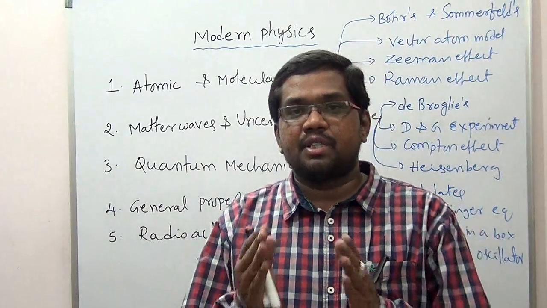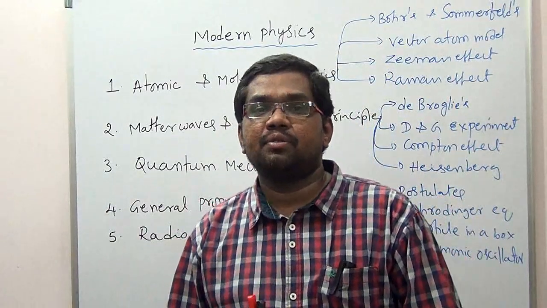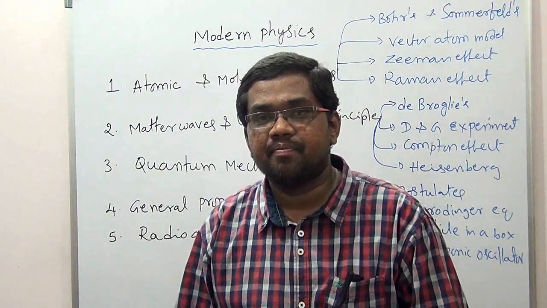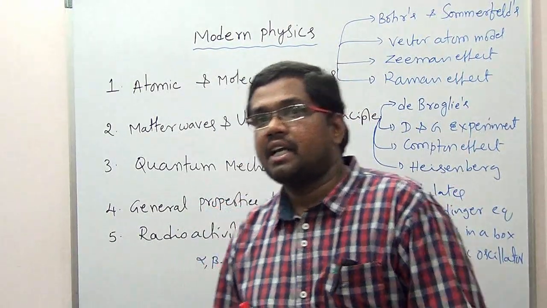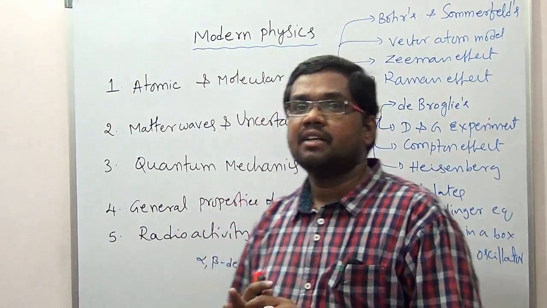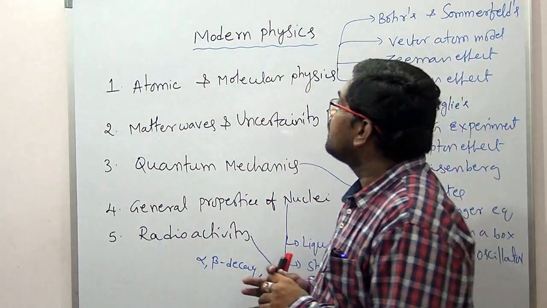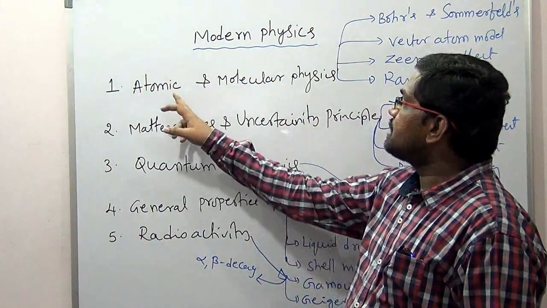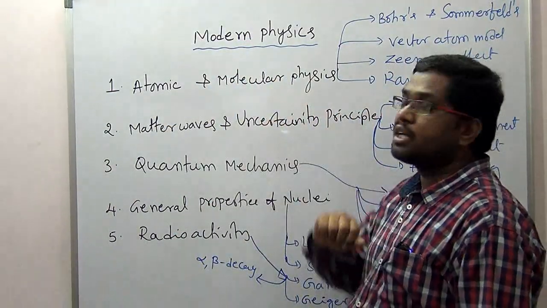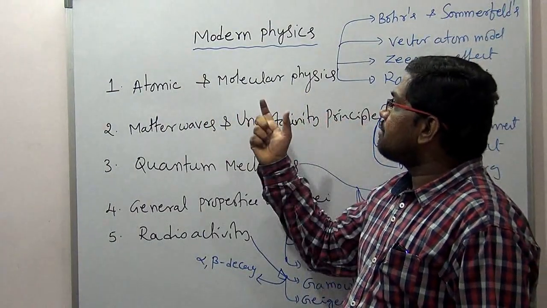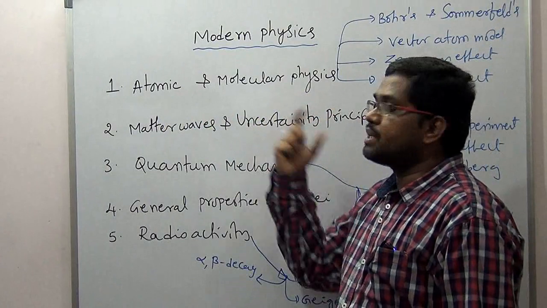The syllabus of this course will be divided into 5 units consisting of 7 chapters. I am writing here all the 7 chapters and the brief syllabus. Today I will explain. The first chapter in this modern physics course is atomic physics and molecular physics. The first opening chapter will be atomic physics.